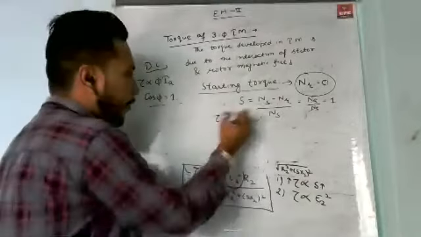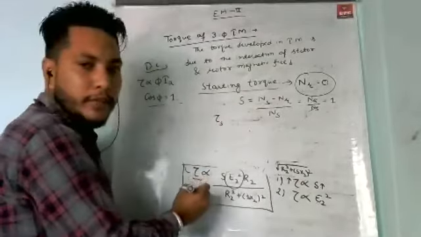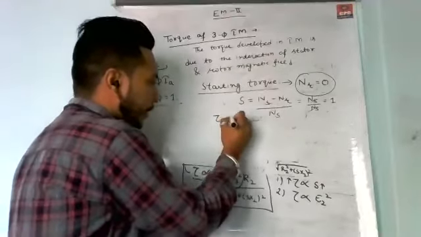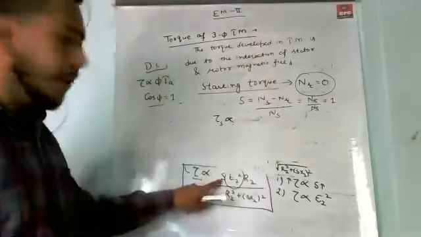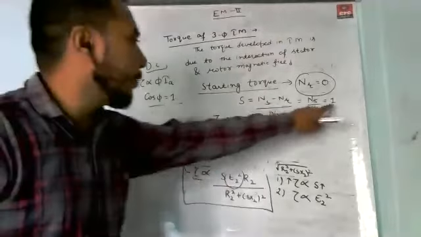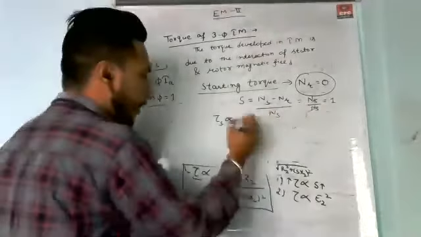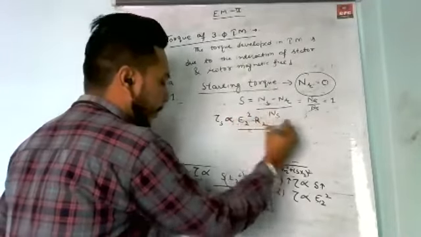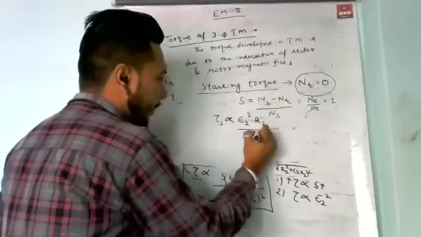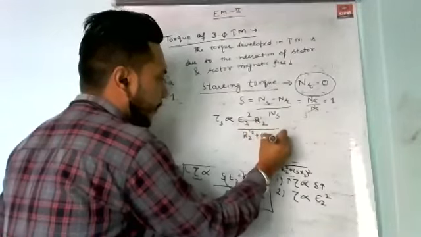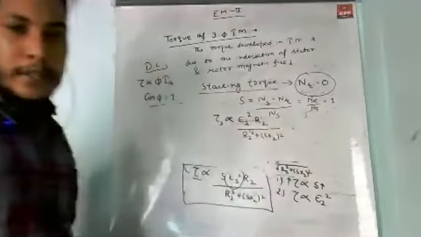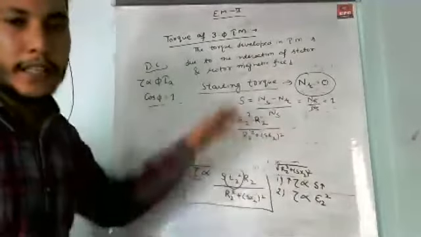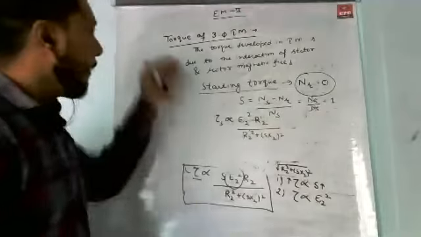Now, if we are talking about starting torque, the torque equation of the induction motor becomes tau s. We write tau s because we are talking about the starting torque. Ts is directly proportional to, where the value of slip is equal to 1 at starting, s into E2 square into R2 upon R2 square plus (s into X2) square. So this is your starting torque.